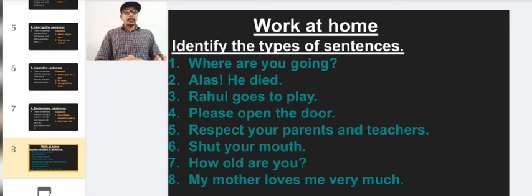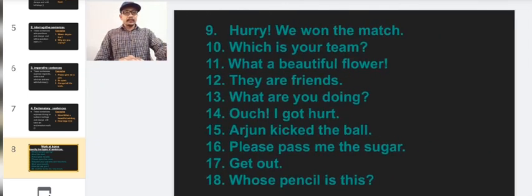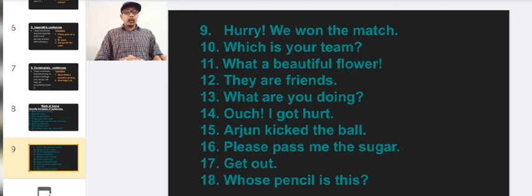I will just read it out. First one, where are you going? Second one, alas, he died. Third one, Rahul goes to play. Fourth one, please open the door. Fifth one, respect your parents and teachers. Sixth one, shut your mouth. Seventh one, how old are you? Eighth one, my mother loves me very much. Ninth one, hooray, we won the match. 10th one, which is your team? 11th one, what a beautiful flower.